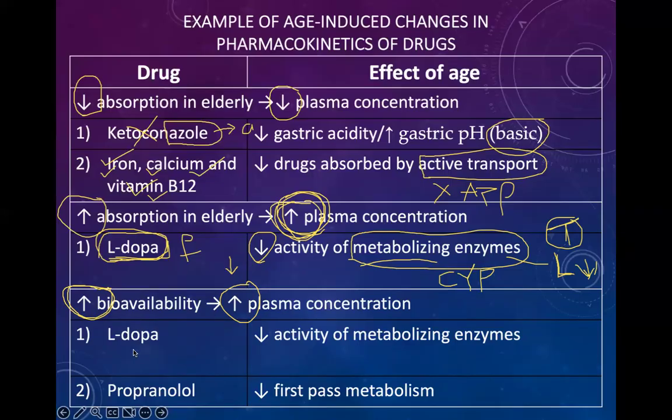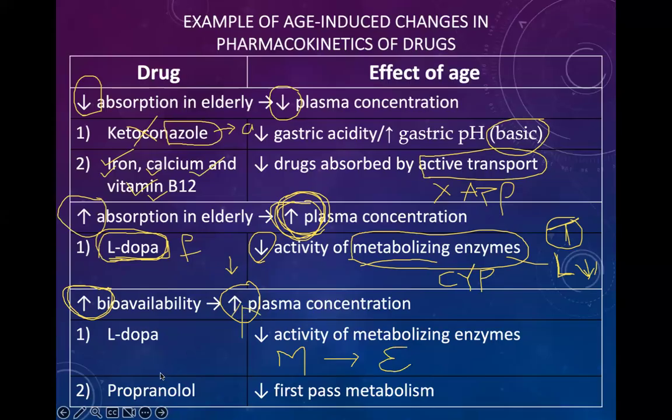Same here, again the example of levodopa, as I mentioned. Why is the bioavailability increased in the case of levodopa? When there is metabolism, after metabolism, the drug gets excreted. Here, there is decrease in metabolism, decrease in excretion, or no metabolism, no excretion. Where is the drug? The drug is in the plasma. It increases the plasma concentration.